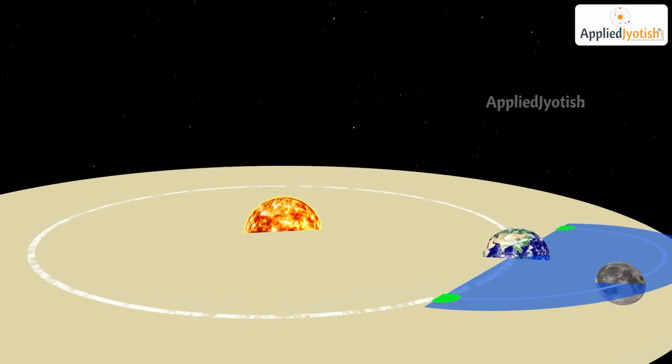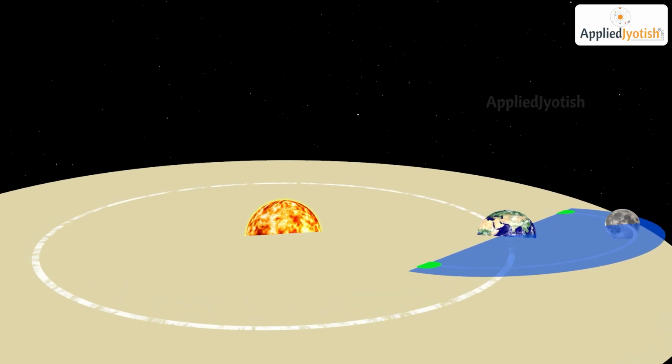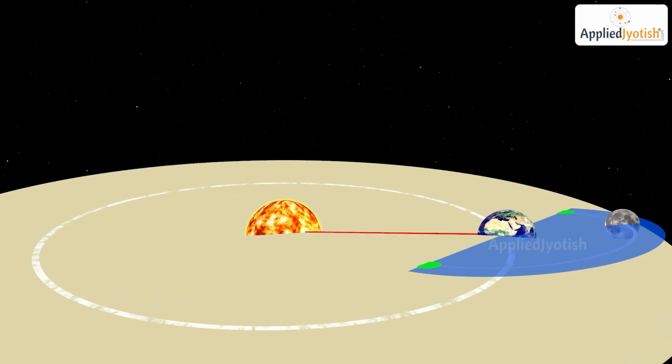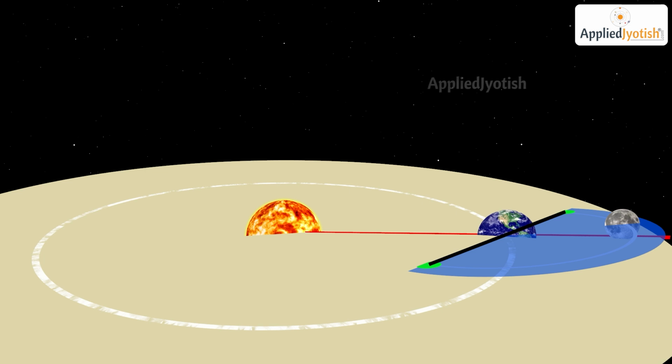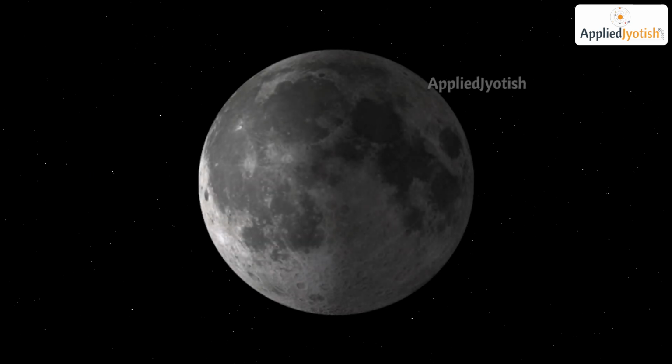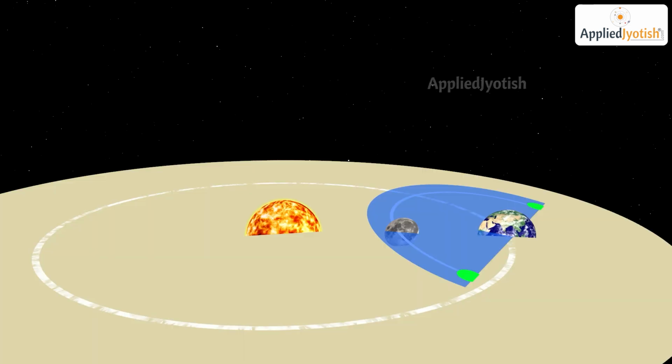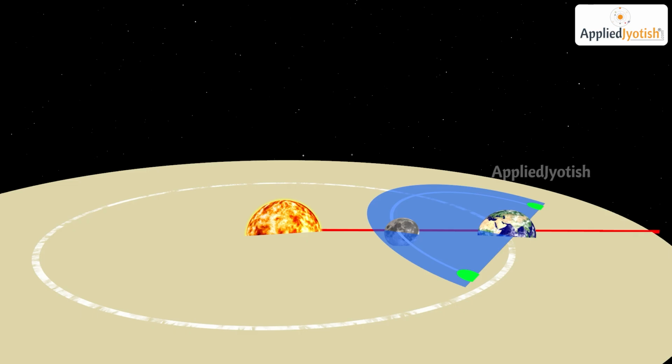Look, this is a full moon day. Here the sun, earth and moon are aligned in a straight line. But Rahu and Ketu points are away from that line. Therefore, a lunar eclipse will not occur on this full moon. The same principle applies during a new moon as well.